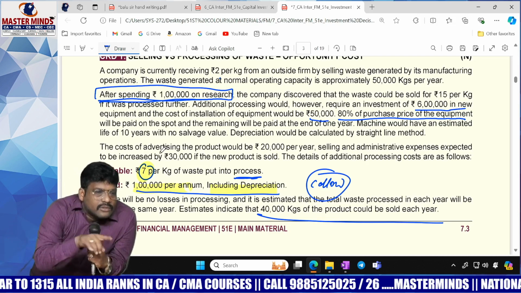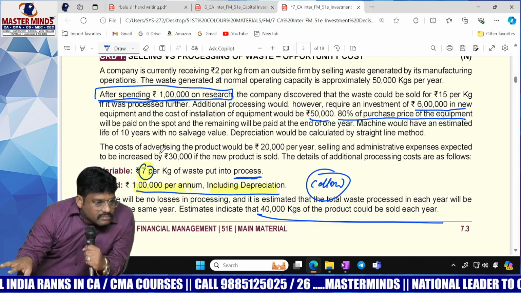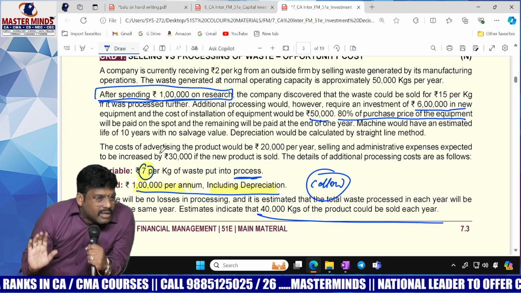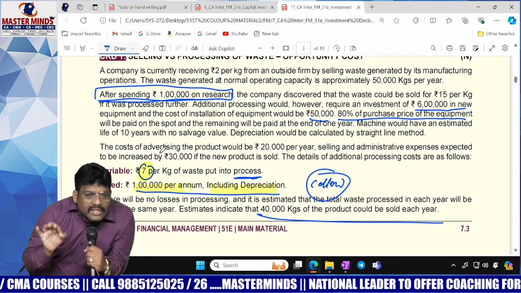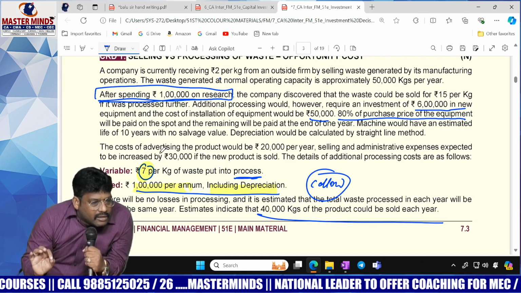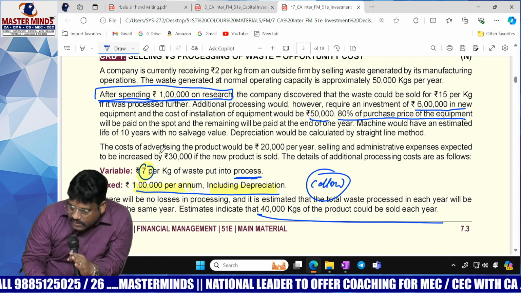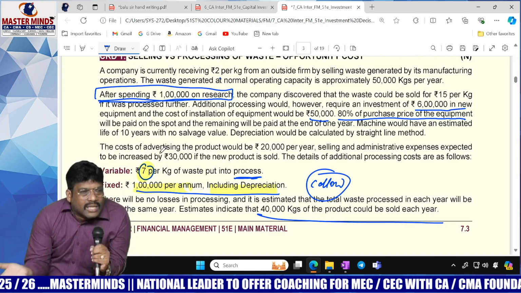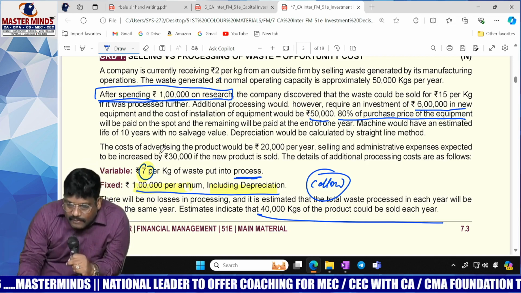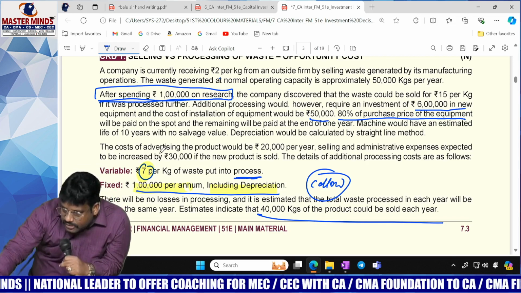Sir, the 10,000 is nowhere concerned with this machine. If you purchase that machine, what is your job? To determine the profit and loss account of the company, or to tell whether this machine is worthwhile to buy or not. You have to tell whether spending this 6 lakh rupees on the machine is really worthwhile or not. You should not put the total expenses on the shoulder of the machine. Whatever expenses are concerned with that machine, you have to consider.